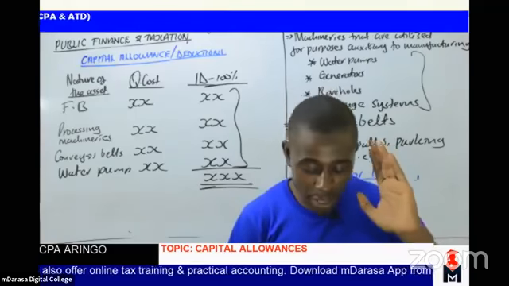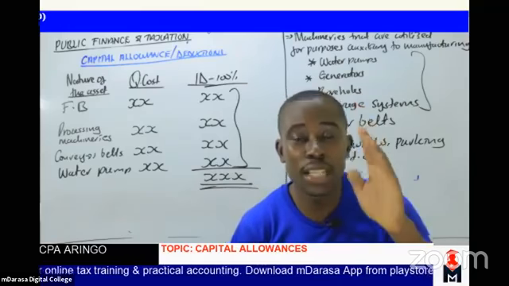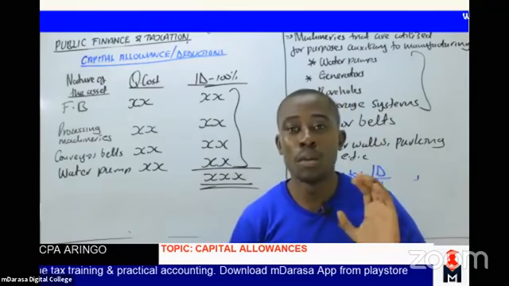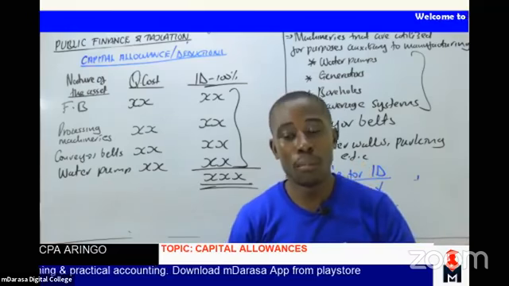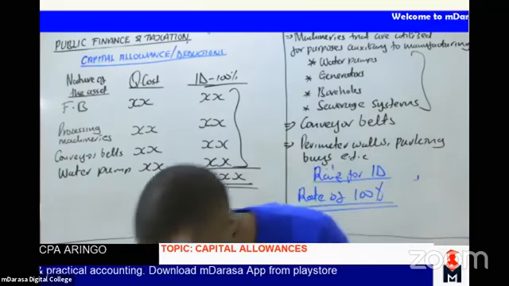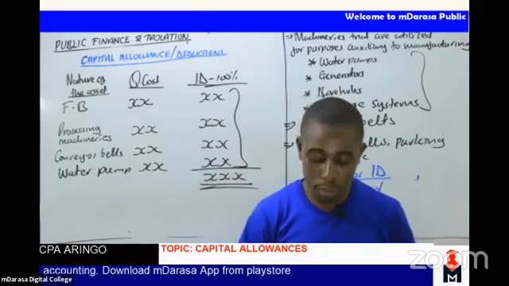I believe and I know most of the students, even those who are in section 6, normally have a problem in differentiating between the concept of commercial and industrial buildings.